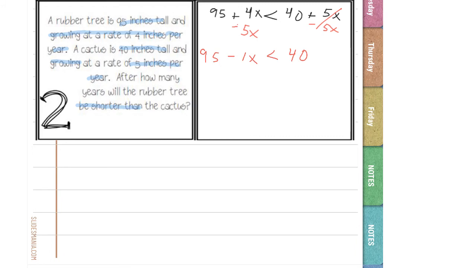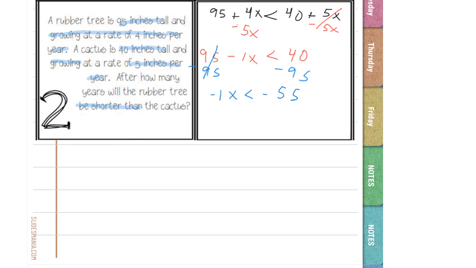Now I have to get all of my numbers to the other side. So I'm going to go ahead and subtract 95 because I'm doing the opposite sign. And this reduces to 0. So then I'm left with negative 1x. You keep the sign, and then 40 minus 95, well, that is just negative 55. And I'm almost done, but I still have that negative 1 on the left side, right?